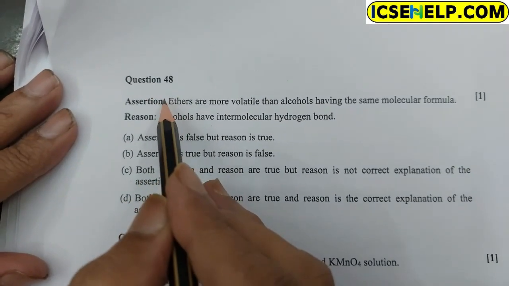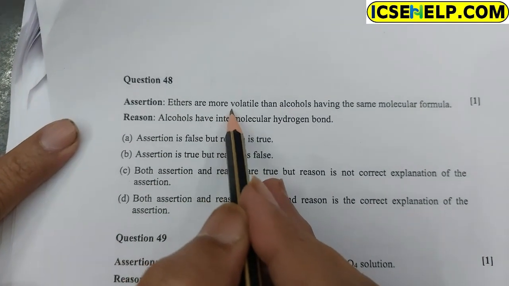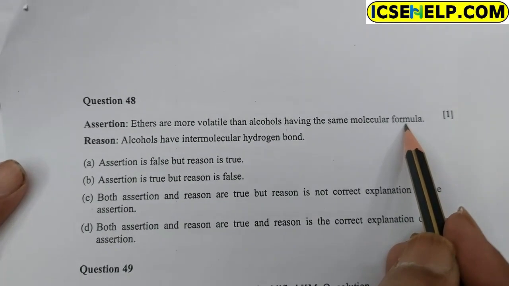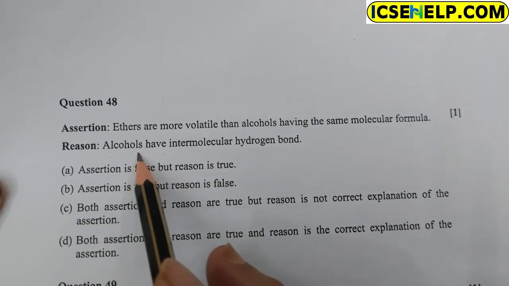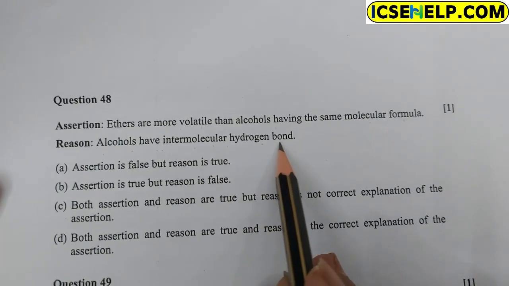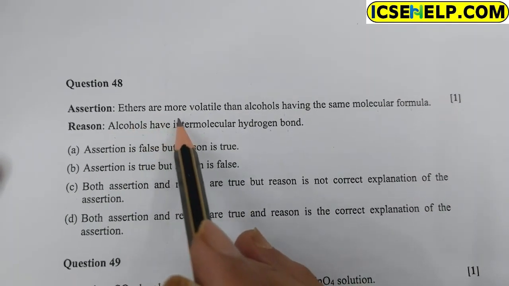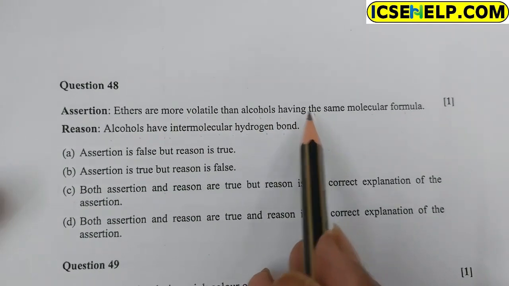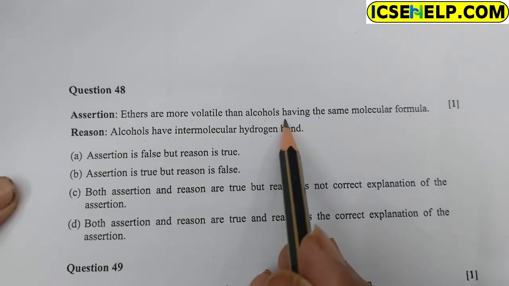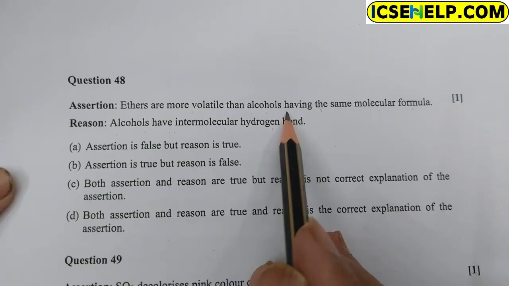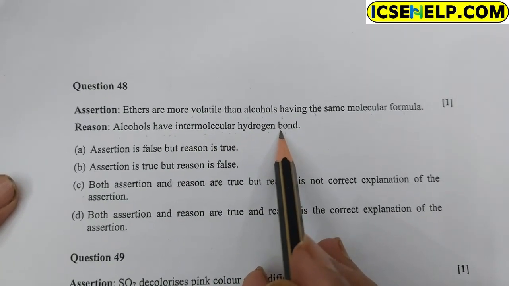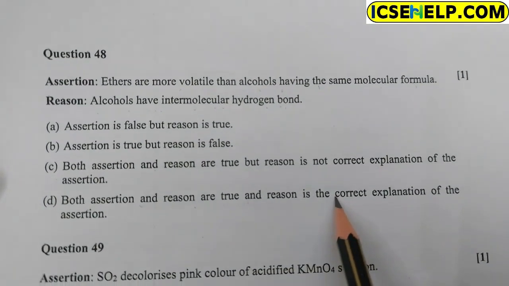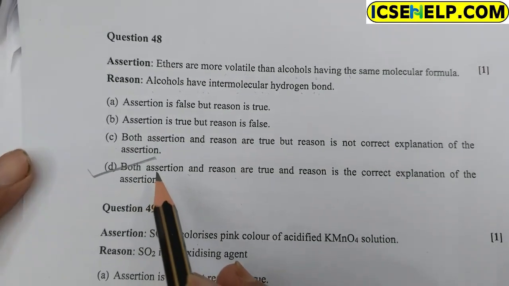Question 48. Assertion: ethers are more volatile than alcohols having the same molecular formula. And the reason is given: alcohols have intermolecular hydrogen bonding, but ether does not. Ether has a lower boiling point than alcohol, and alcohol has intermolecular hydrogen bonding. So option D, both assertion and reason are true and the reason is the correct explanation. So option D is correct.